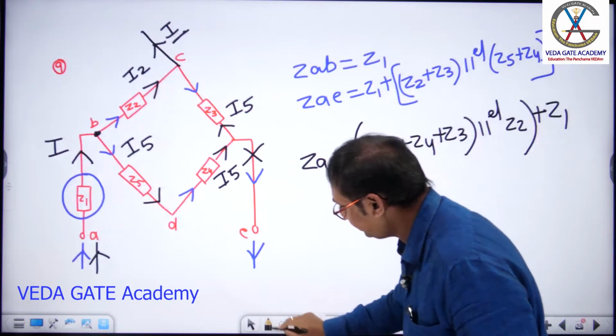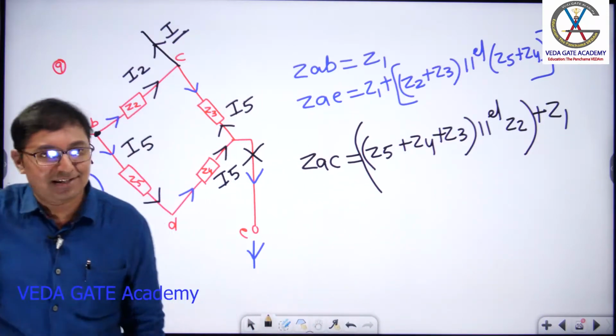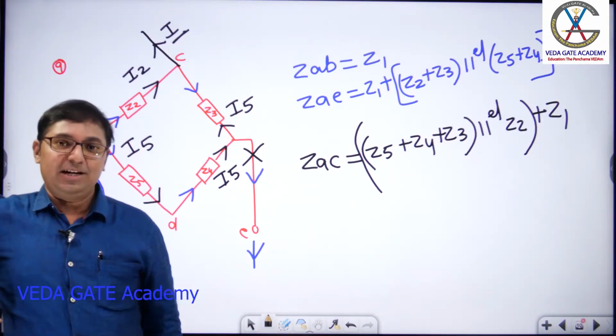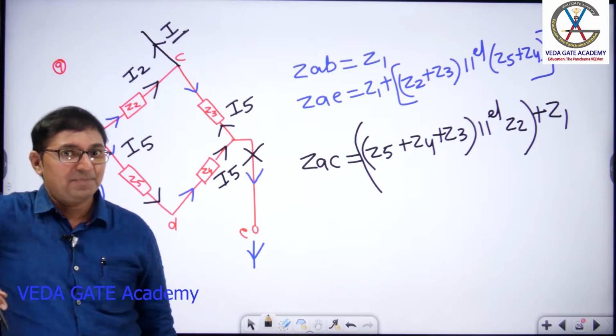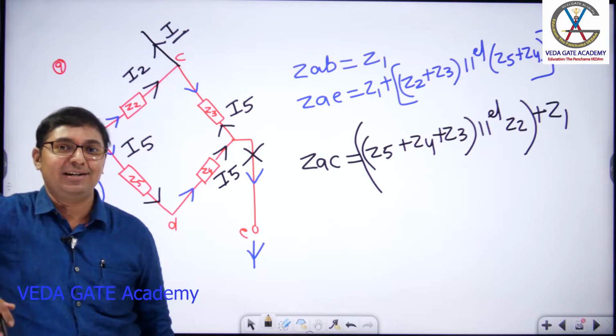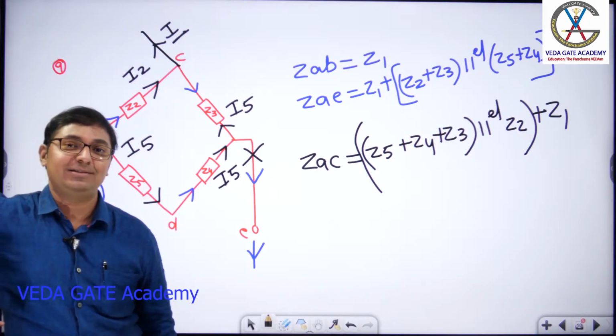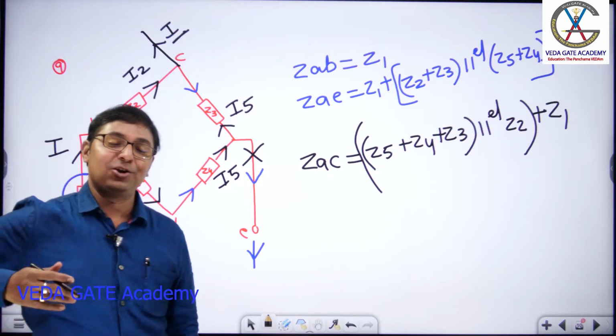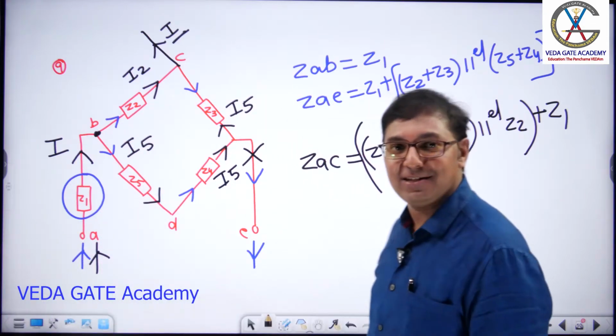Hope it's visible to you, sir. Please have a look into the answer. Z5 plus Z4 plus Z3 parallel with what? Z2. The total combination is connected in series with what? Z1. Done, sir? Shall we go with the next question? Easy or difficult? Easy.